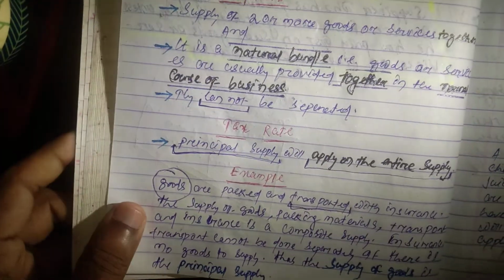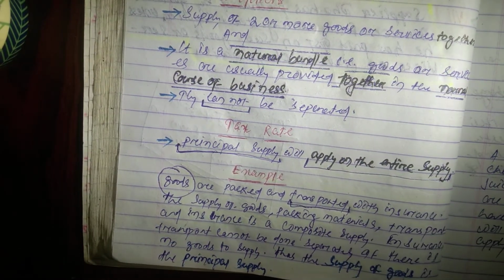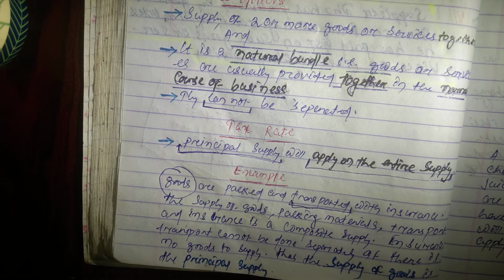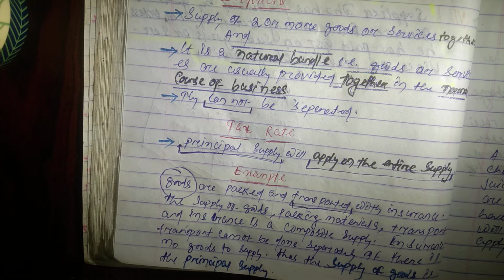So let's take an example. Suppose goods are packed and sent with insurance. The supply of goods, packing materials, transport and insurance is a composite supply. Why?